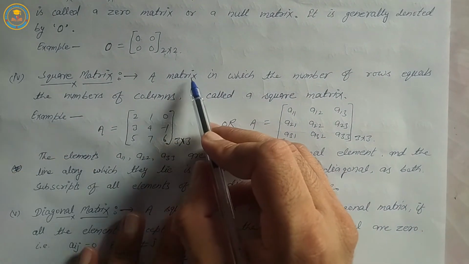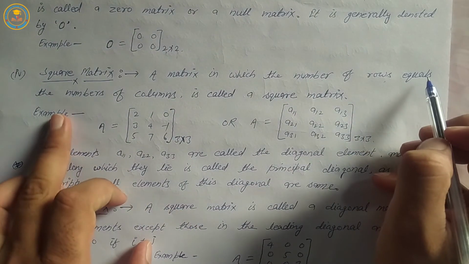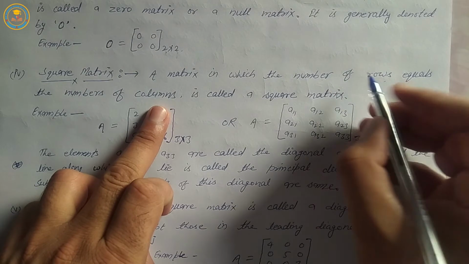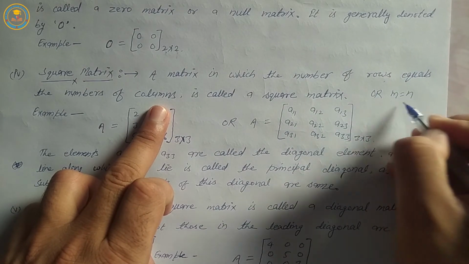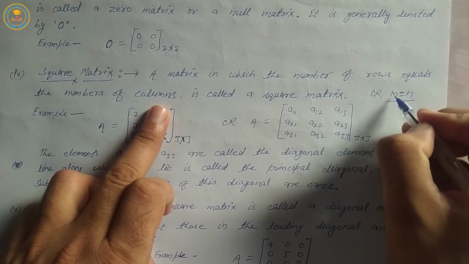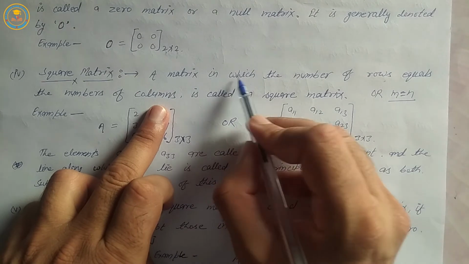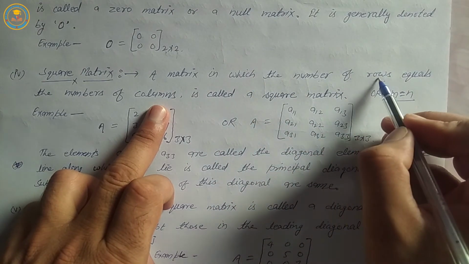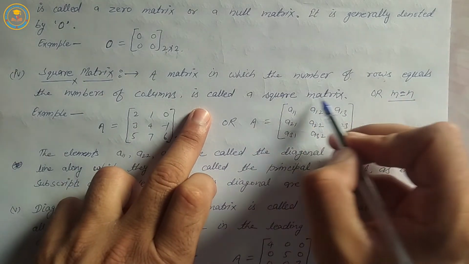Square matrix: a matrix in which the number of rows equals the number of columns. It means m is equal to n, m rows and n columns equal. A matrix in which the number of rows equals the number of columns is called a square matrix.